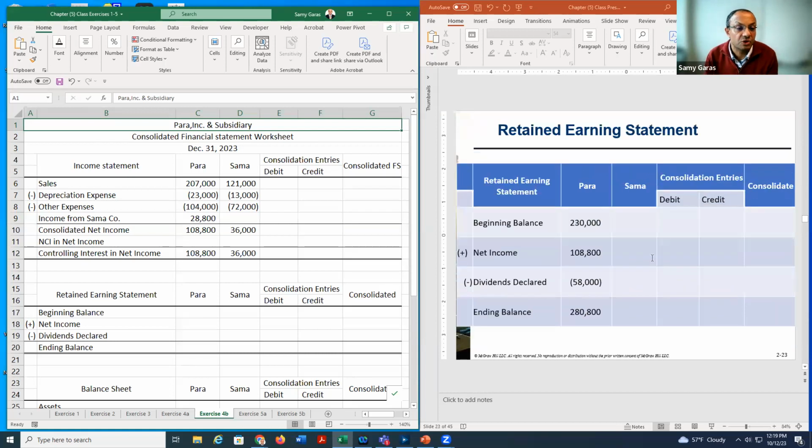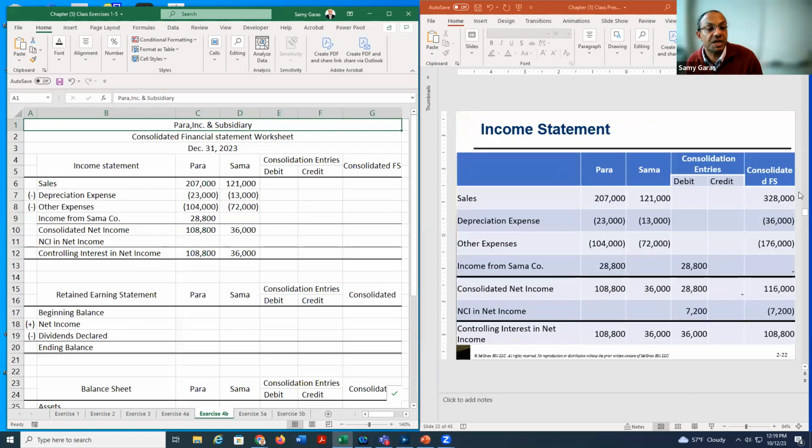accounts. So here we see that we have total sales, I add those two, then I add depreciation expense, then other expenses. And here the income should be 0 because the balance of the income is usually credit. When you adjust the debit, it should get 0. And here debit by minus because I should subtract it from the total net income to get the income for the parent company. How can I do the consolidation for the retained earnings?